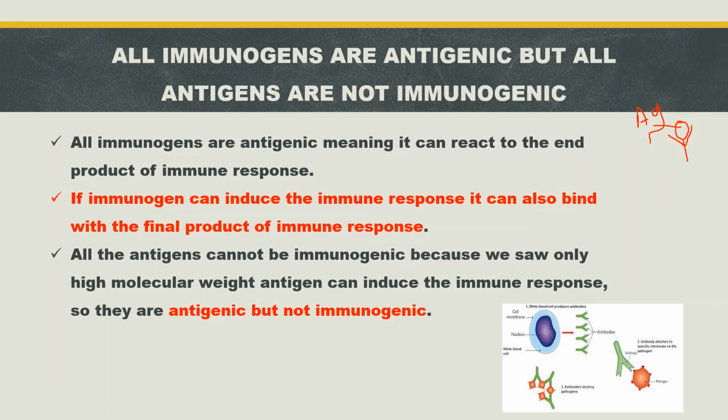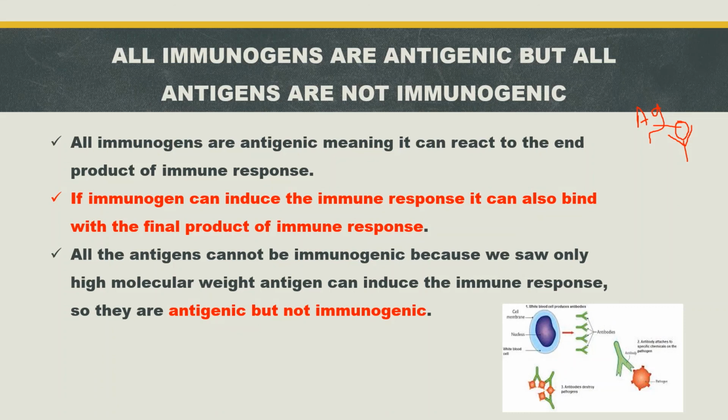If the antigen molecular weight is less than 10,000 Dalton, they are not immunogenic. They are not able to induce an immune response. They can bind to the final product of the immune response, but they cannot induce it. So they are antigenic, not immunogenic.